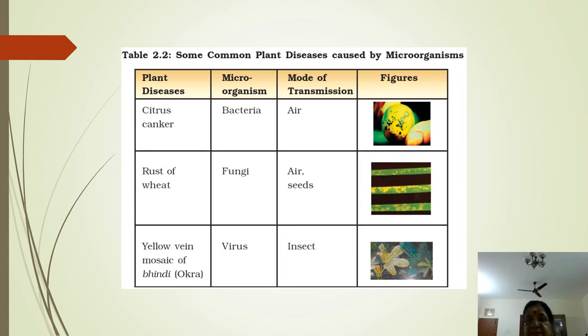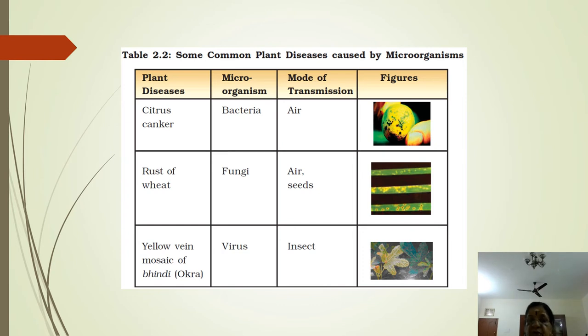Crown gall disease in cotton is caused by bacterium. I repeat, crown gall disease in cotton is caused by bacterium. Rice blast is caused by fungus. Then Panama wilt is a fungal disease that attacks the banana plant.